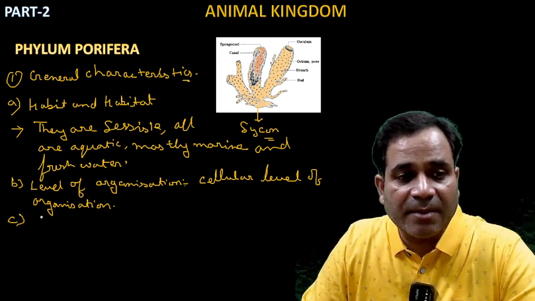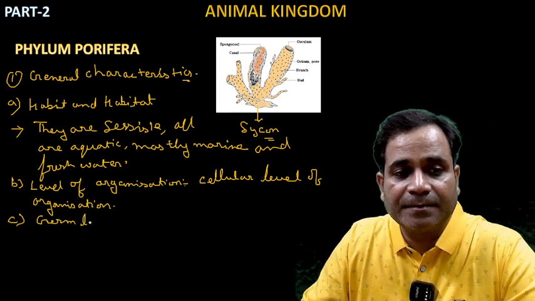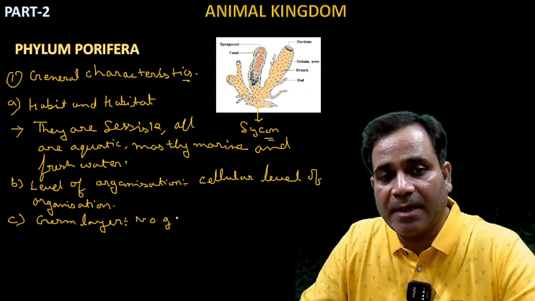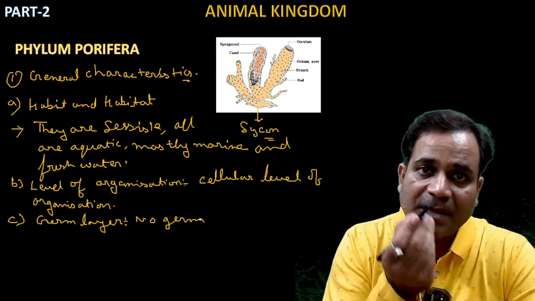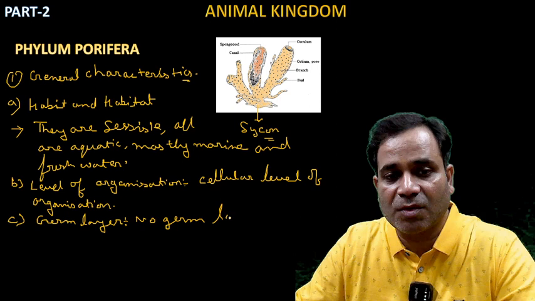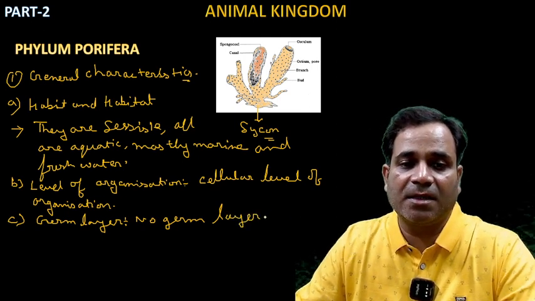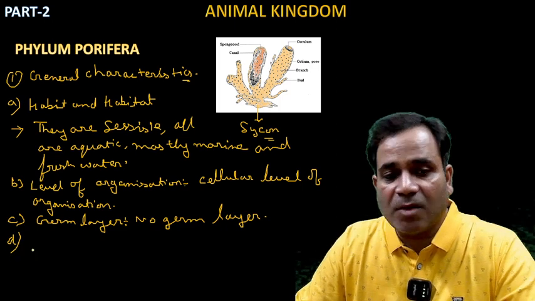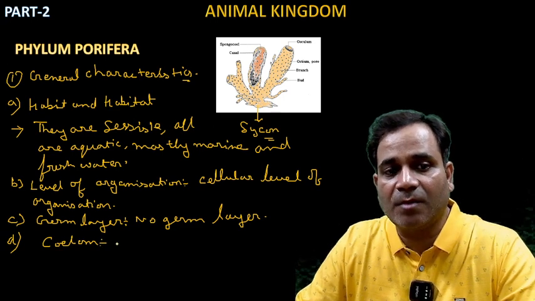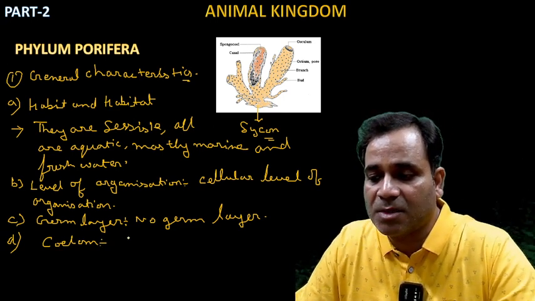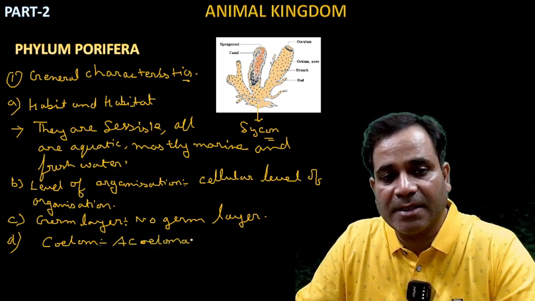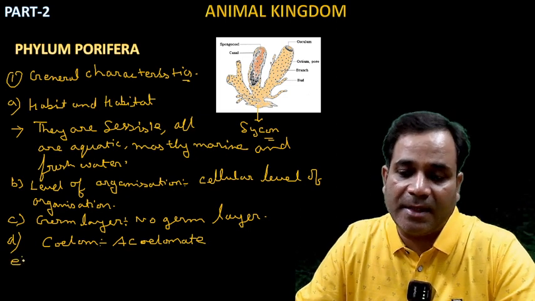Now see, the third one is what? If I'm saying about the germ layer, is there any germ layer here? Just let me clear this for you. No germ layer. Germ layer means what? Ectoderm, mesoderm, and endoderm, the three germ layers I told you in the previous lecture. So germ layer here is absent. Now, if I'm talking about the coelom, the body cavity, is there any coelom? No, my dear. So here it is acoelomate. Acoelomate means it doesn't contain any body cavity.